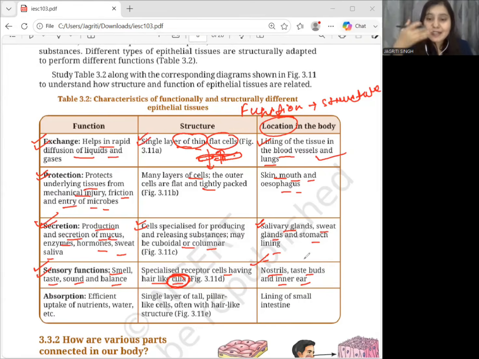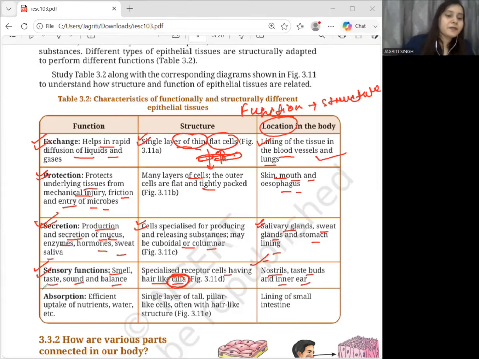So when you taste something, the receptor cells in the taste buds help to detect the taste. Now, in the inner ear as well, there are certain structures which are involved in hearing and balance. Okay. So you can remember the sensory function: there are specialized receptor cells with hair-like cilia, and they are present in nostrils, taste buds, and inner ear.